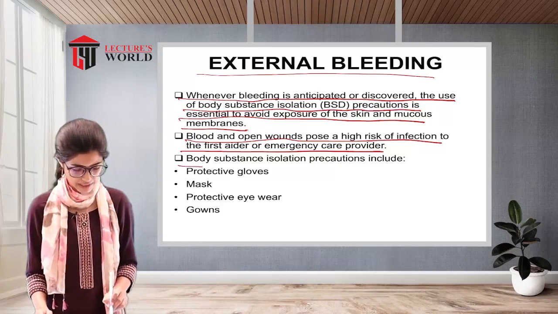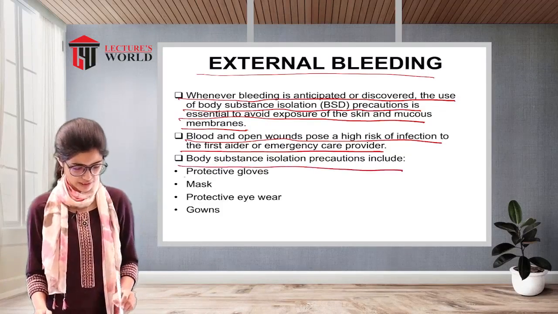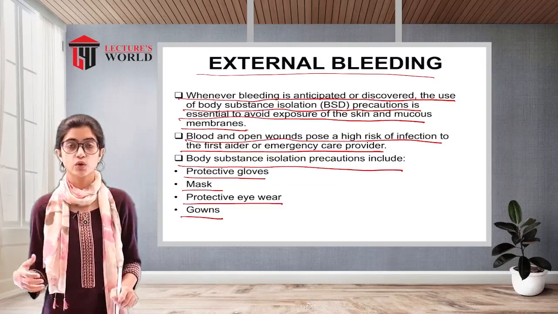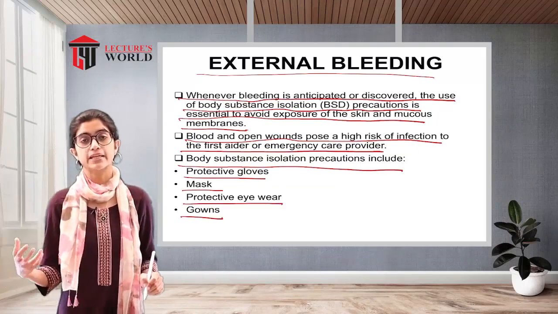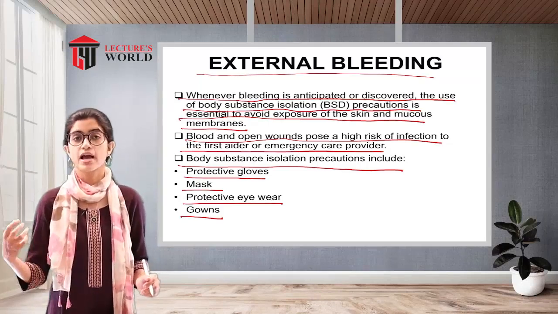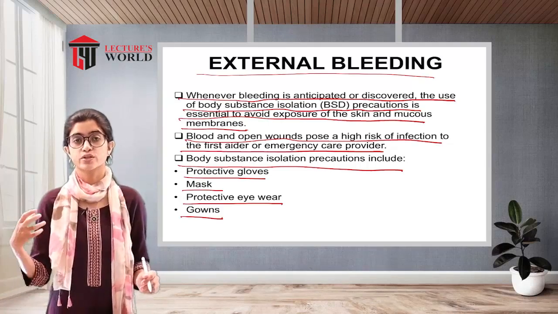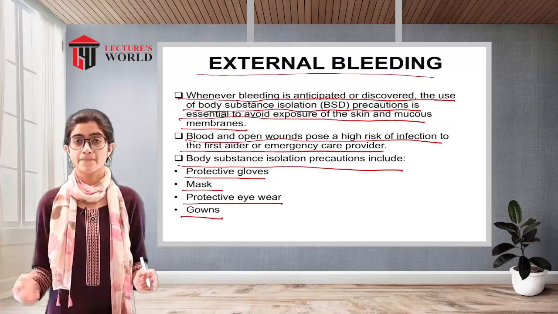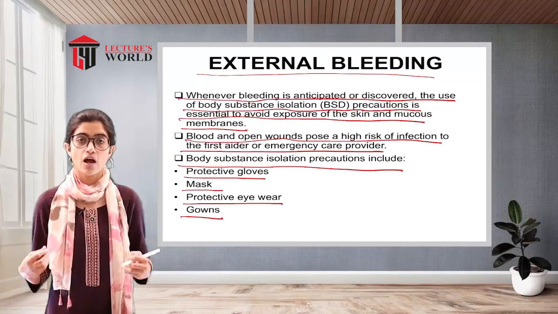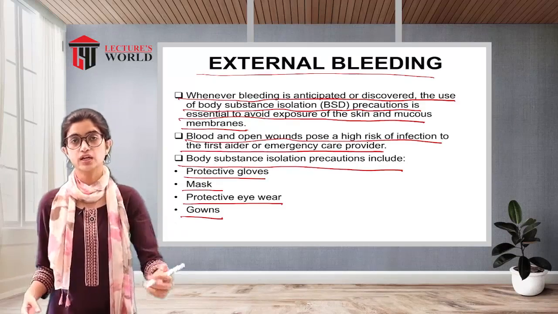The body substance isolation precautions include protective gloves, mask, protective eyewear and gowns. The first aid assistant has to wear a protective gown, gloves, mask and eyewear so as to protect themselves while providing care to the casualty.